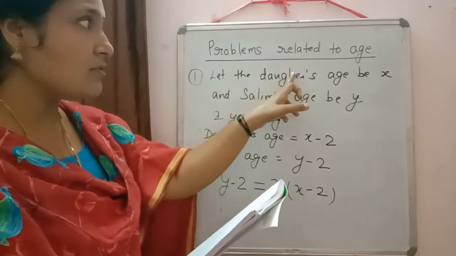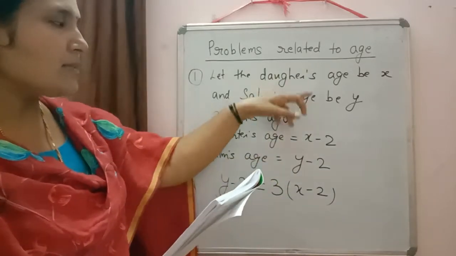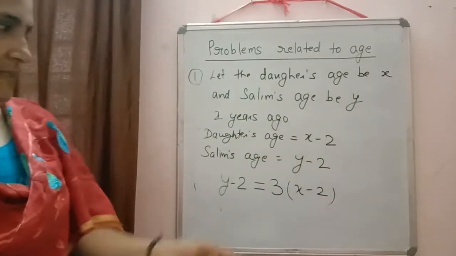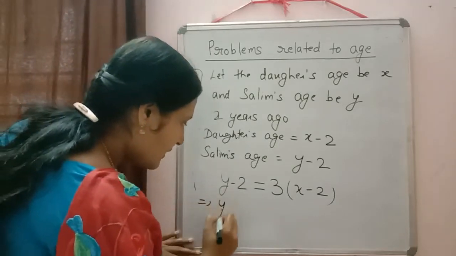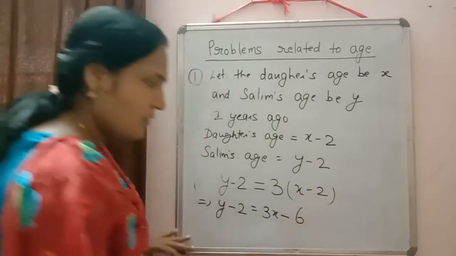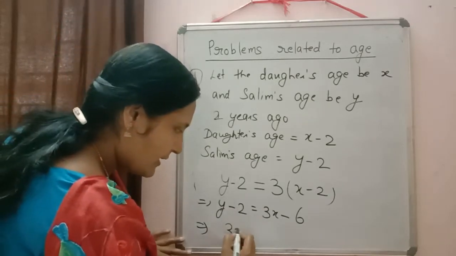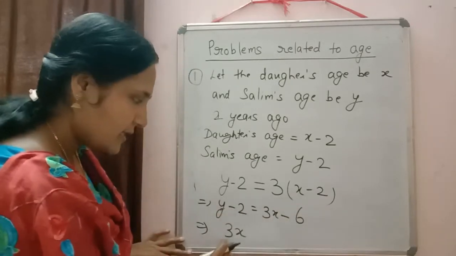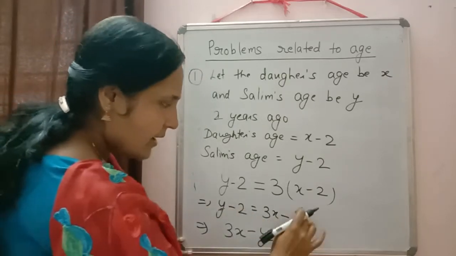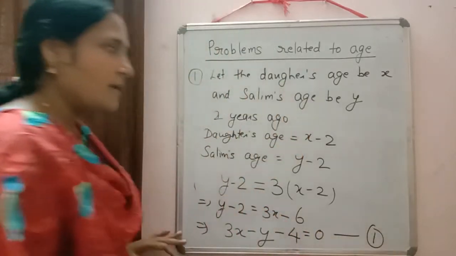That also daughter's age also will be changed. Don't write here equal to 3x because 2 years ago both their ages will change to x minus 2 and y minus 2. Now here we'll just simplify it. So it will be equal to y minus 2 is equal to 3x minus 3 into 2, 6. Can we shift all the expression to one side? Okay. Then normally we are writing x first. So I will shift this to right hand side. 3x plus y will become minus y. Then minus 6 plus 2. So that will be 3x minus y minus 4 is equal to 0. Make it equation number 1.